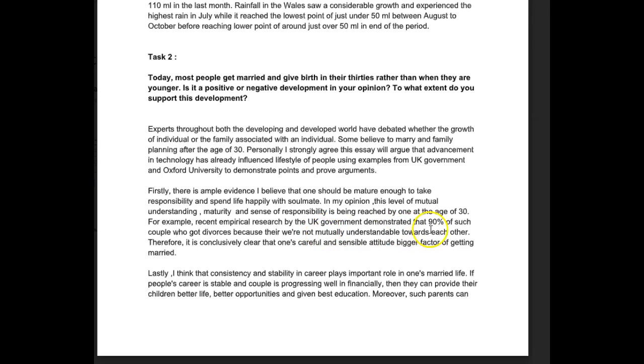This is awkward. It doesn't work. They did not understand each other, or they lacked the maturity to cohabitate or something like that. Therefore, it is conclusively clear that one's careful and sensible attitude is a bigger factor in getting married.